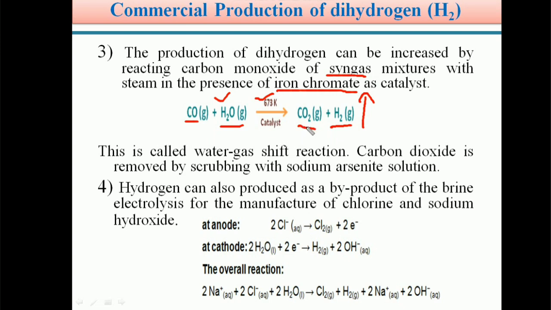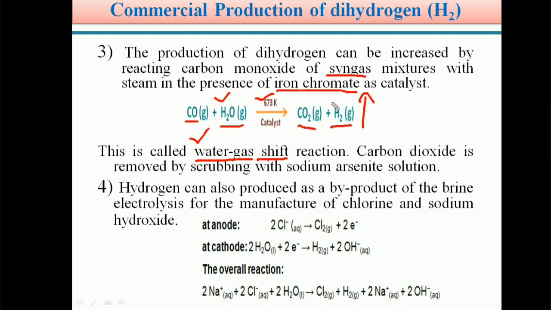So students, this reaction is called the water gas shift reaction. Whenever the syngas mixture containing carbon monoxide is treated with steam, H2O, in the presence of iron chromate catalyst, CO2 gas plus H2 gas is liberated. This reaction is called the water gas shift reaction. Here hydrogen H2 is a gas and CO2 is a gas.